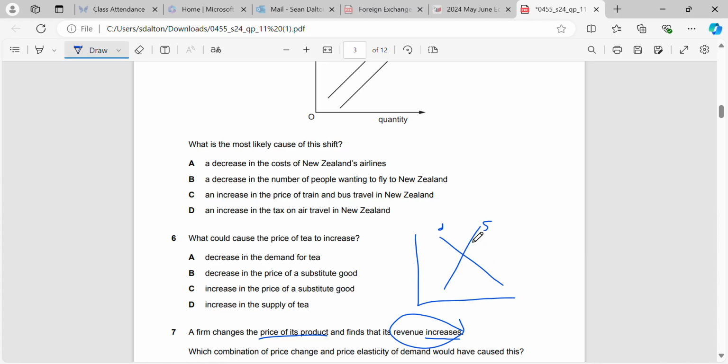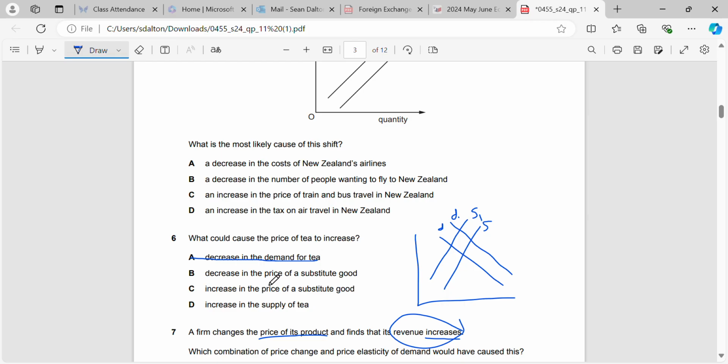We've got two options. Supply could go left, or demand could go right. Okay, so that's what we're looking for from our factors. So if we have a decrease in the demand for tea, demand would go left and the price would go down, not increase.